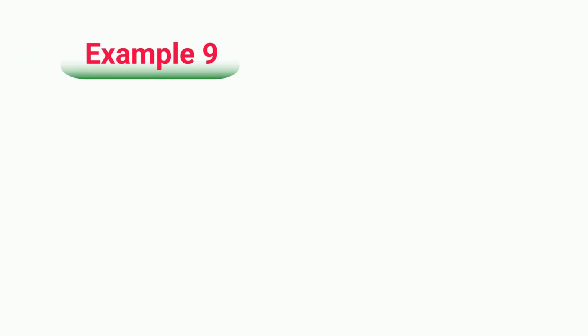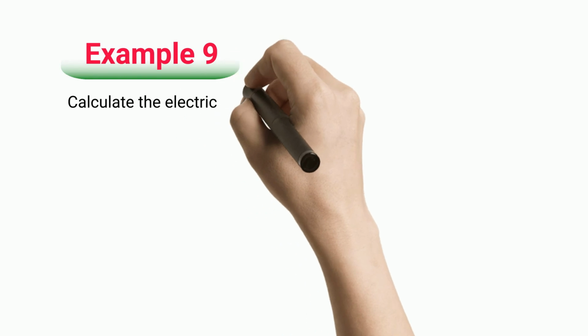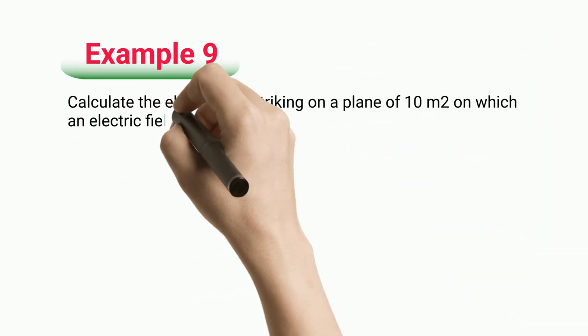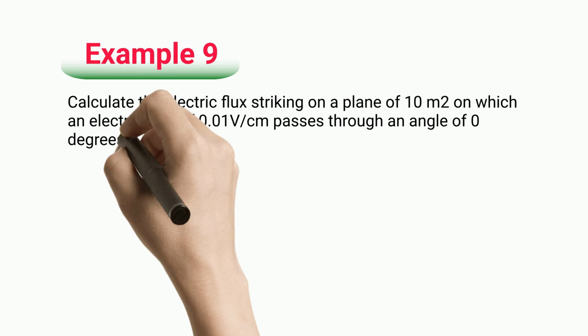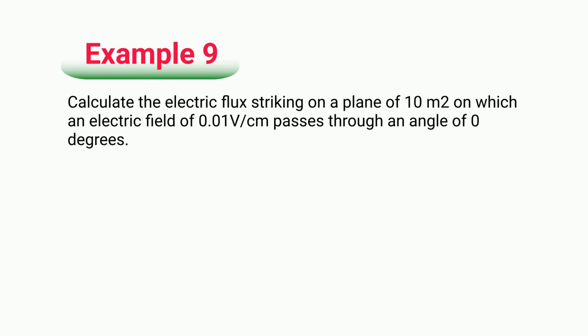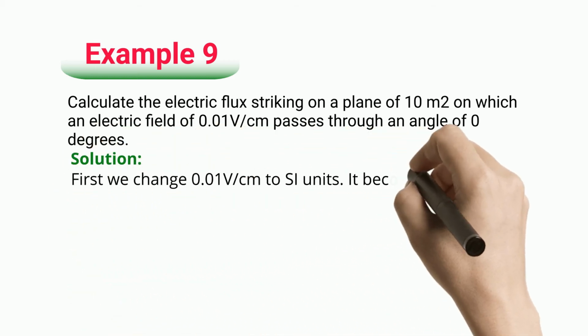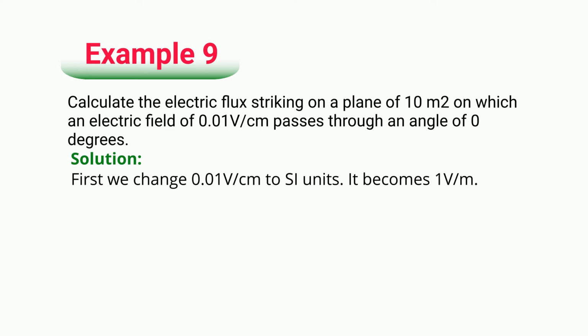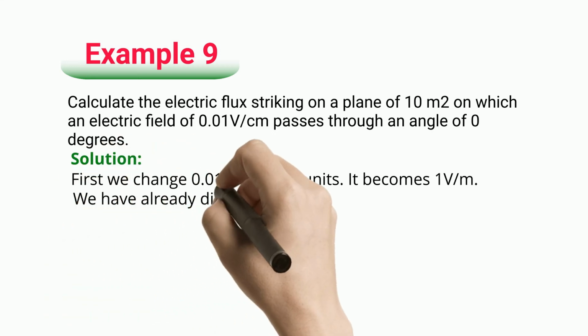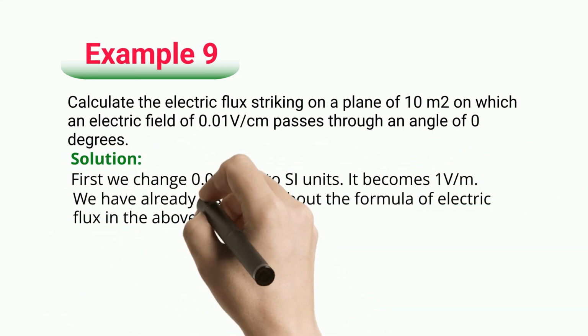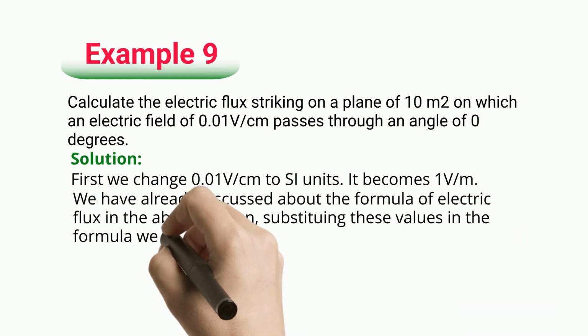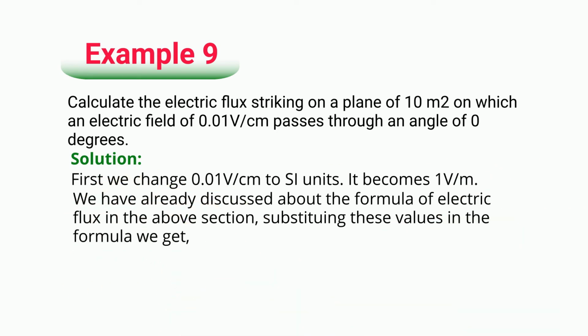Example 9. Calculate the electric flux striking on a plane of 10 square meters on which an electric field of 0.01 V/cm passes through an angle of 0 degrees. Solution. First we change 0.01 V/cm to SI units. It becomes 1 V/m. We have already discussed about the formula of electric flux in the above section. Substituting these values in the formula, we get electric flux equals 10 Vm.